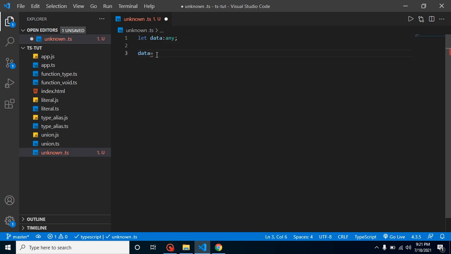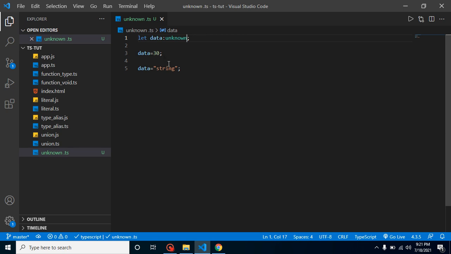Let me assign 30, and after some compilation, maybe data just has some string value. And here you can see that we don't have any error at all, everything is working fine. If I am just doing unknown here, still everything is the same, because with unknown we can also assign any kind of value.